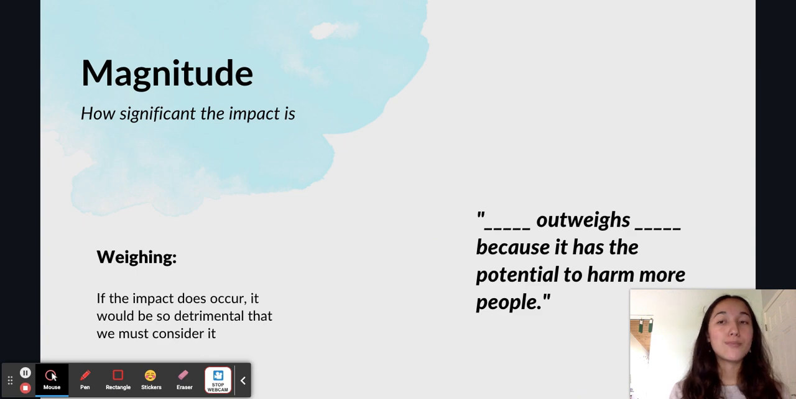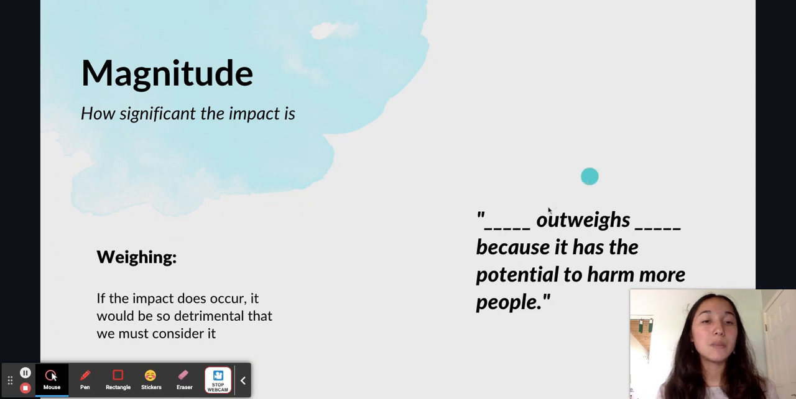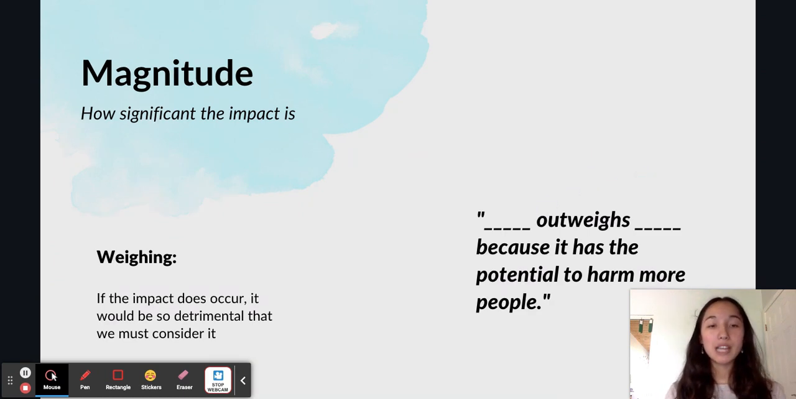Let's begin with magnitude, or how significant the impact is. Two common impacts that are usually compared are climate change and economic recession. One could argue that climate change outweighs economic recession on magnitude because it has the potential to harm more people.